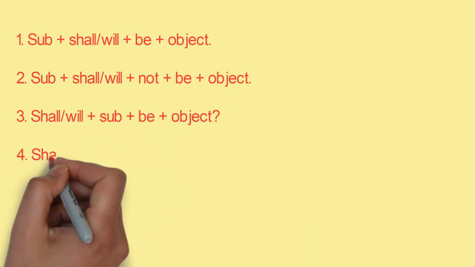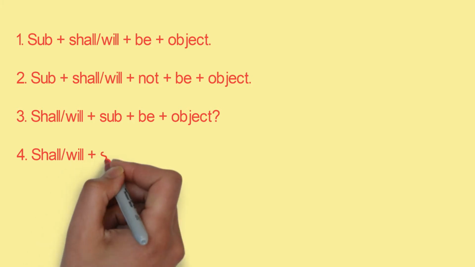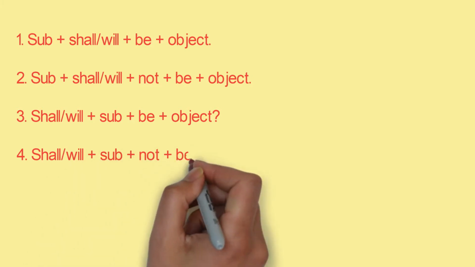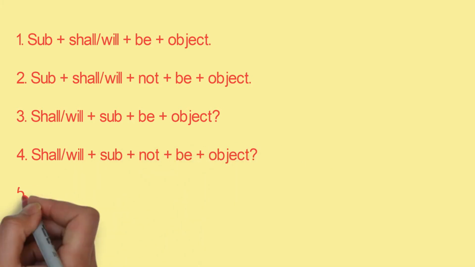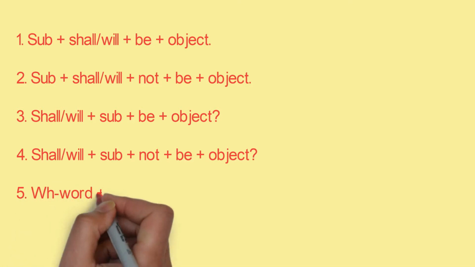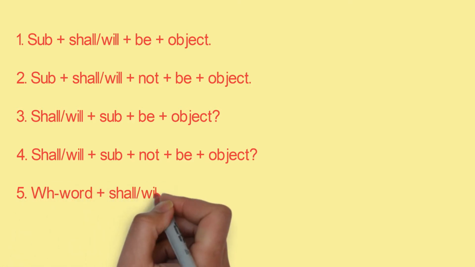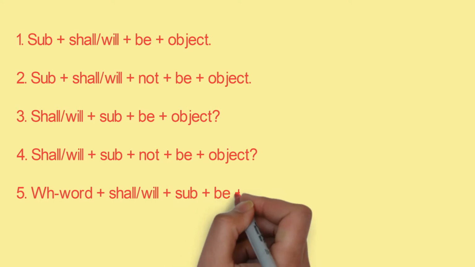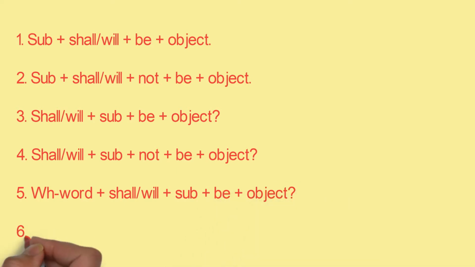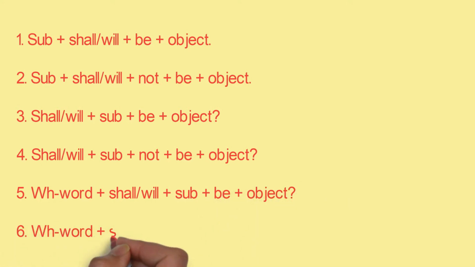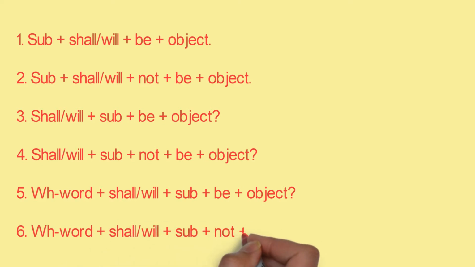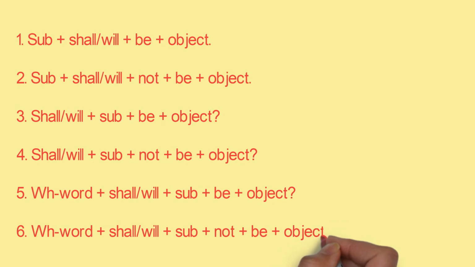Fourth is shall/will plus subject plus not plus be plus object plus question mark. Fifth is WH word plus shall/will plus subject plus be plus object plus question mark. Sixth is WH word plus shall/will plus subject plus not plus be plus object plus question mark.